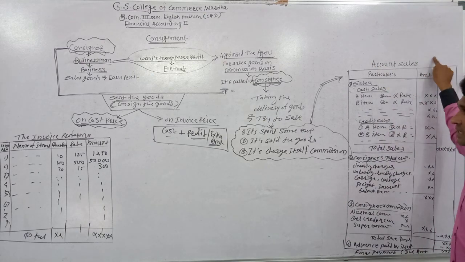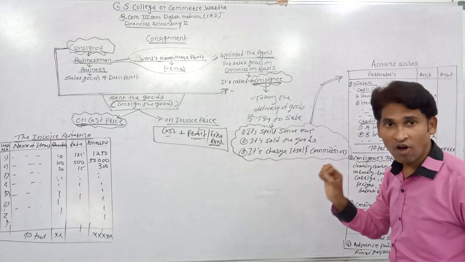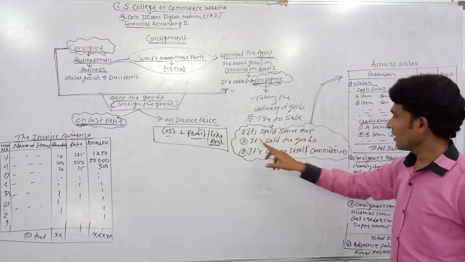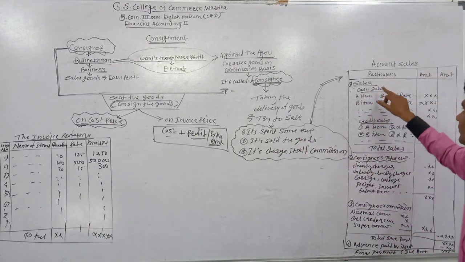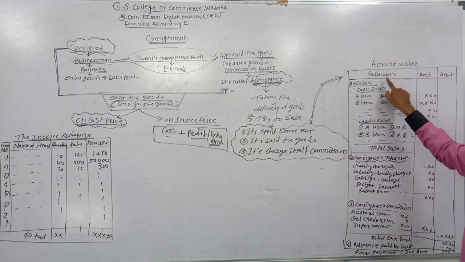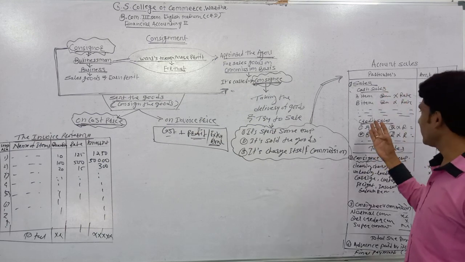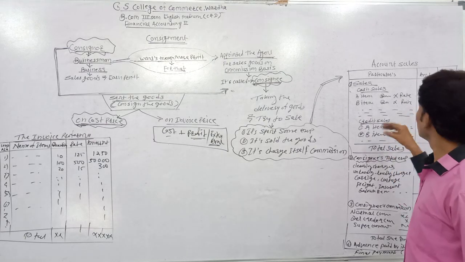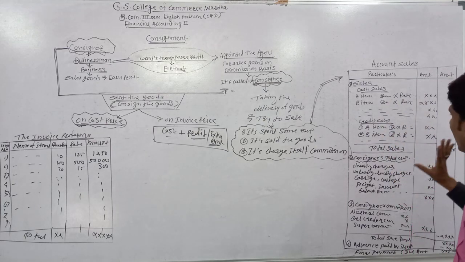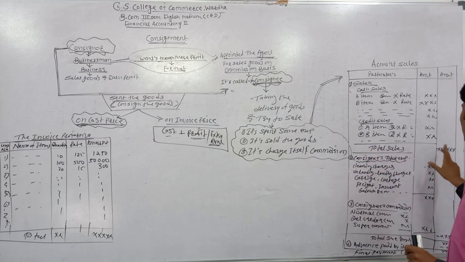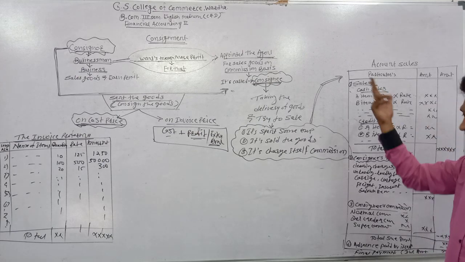Now in account sales, the consignee gives the information of its own transactions. It means it spent some expenses, it sold the goods, like that. The first point of account sales is the information about sales: how much goods it has sold on cash basis, how much on credit, the quantity, rate and amount. So in account sales they give the information about total sales made by the consignee.